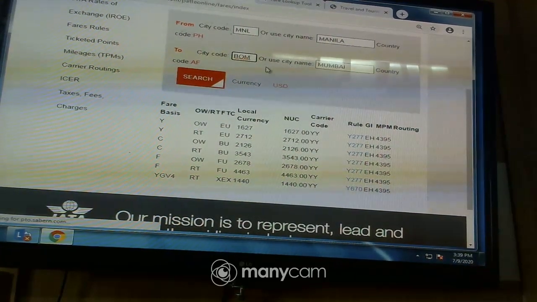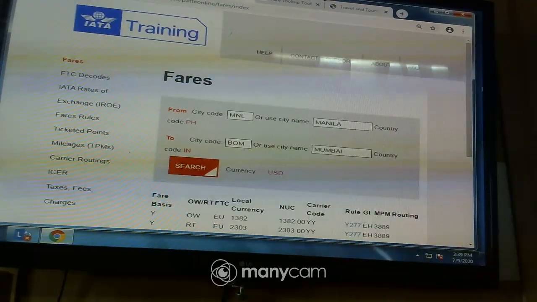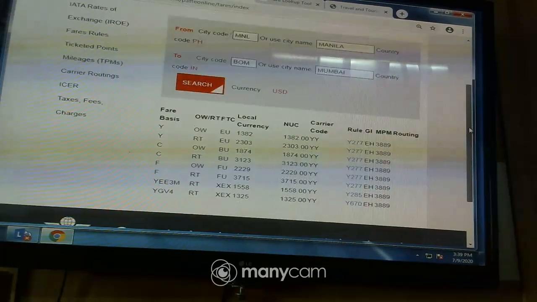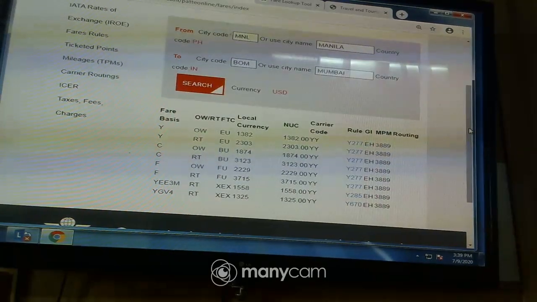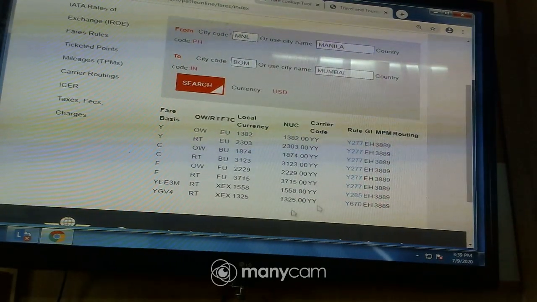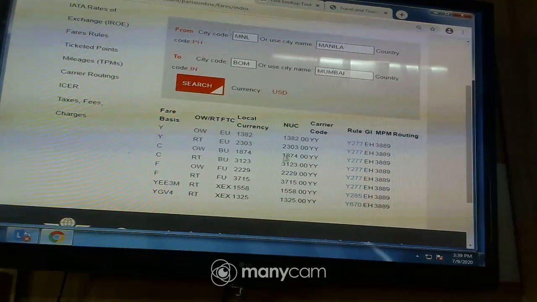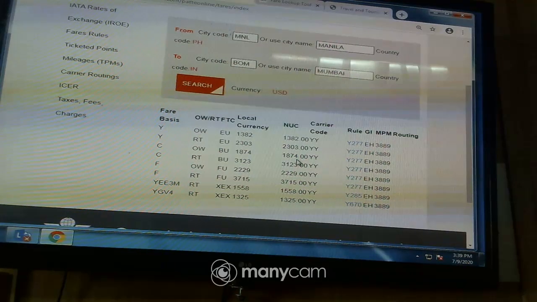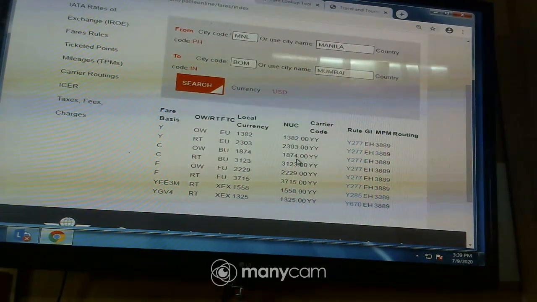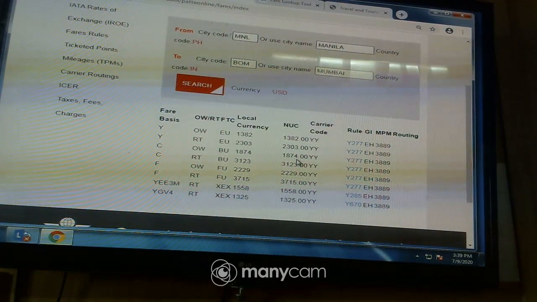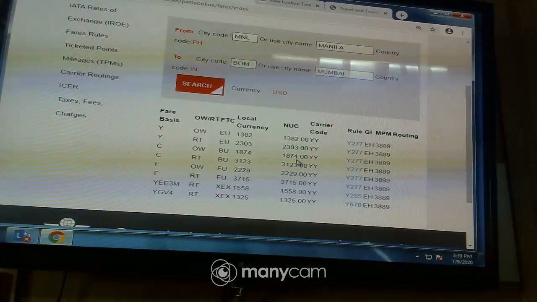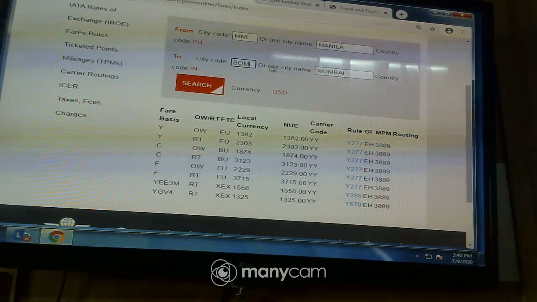We click on Mumbai and then search. So those are the pairs. Our class was business one way. So you come here and click on NUC, which is 1874. That's NUC 1874.00. And then the rule is still Yangi 277, and then we go to the next.